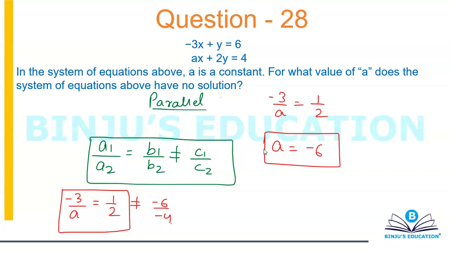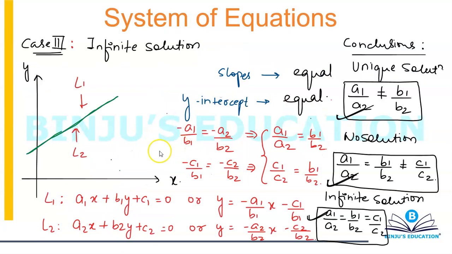So guys, that would be it as far as the third type of question from linear equation is concerned. You don't need to know anything more. There are only three things which we have already discussed. I'll just quickly go through the three conclusions. These are the three conclusions which you need to remember. That's it. Nothing else is required. And you simply have to plug in the values. You need to replace a1, a2, b1, b2 and c1, c2 by the numbers that are given in the question.